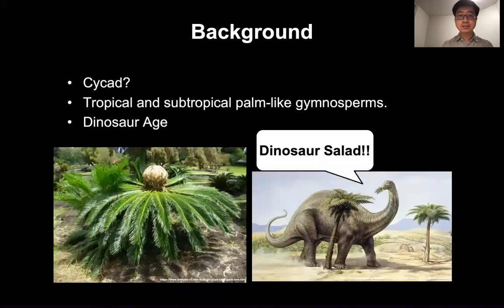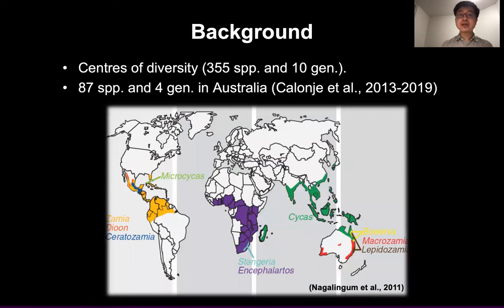current progress. Cycads are tropical and subtropical gymnosperms with palm-like leaves. They diversified and were widely distributed during the Mesozoic. With nearly 90 species described, Australia is one of the diversity centers of cycads in the world.